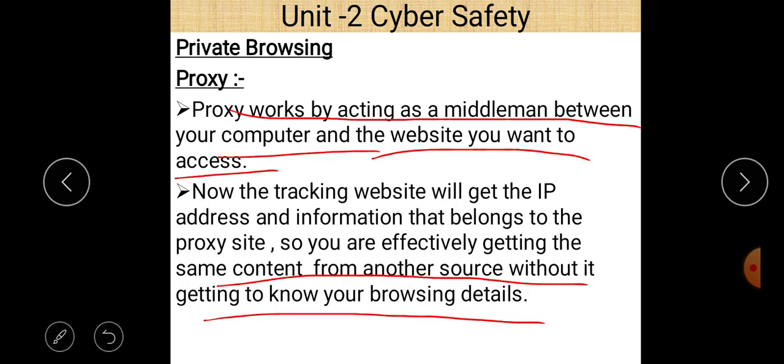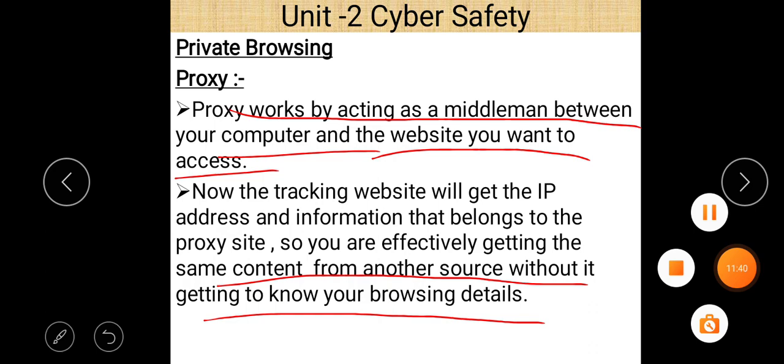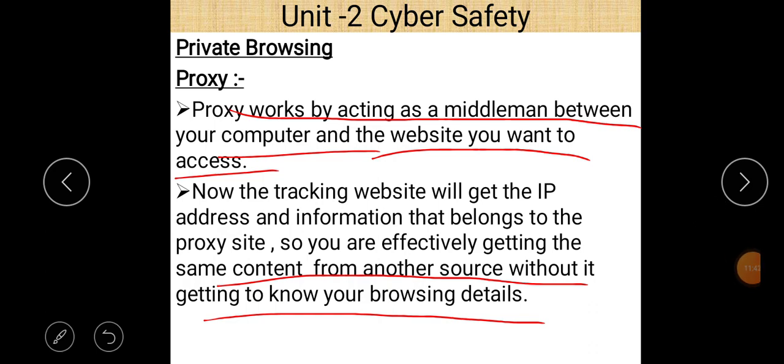Using the proxy method, you can hide your personal information or your IP address, and when you hide your IP address, it is hard to detect you or find out your IP. And if someone is not able to find your IP address, then he cannot store information in their computer systems regarding your search history and other things.